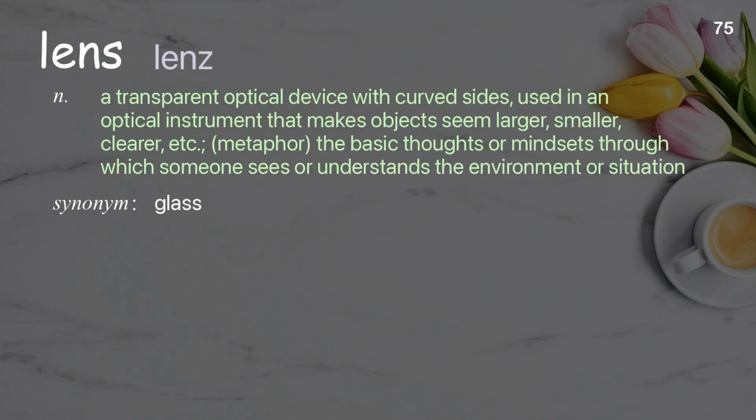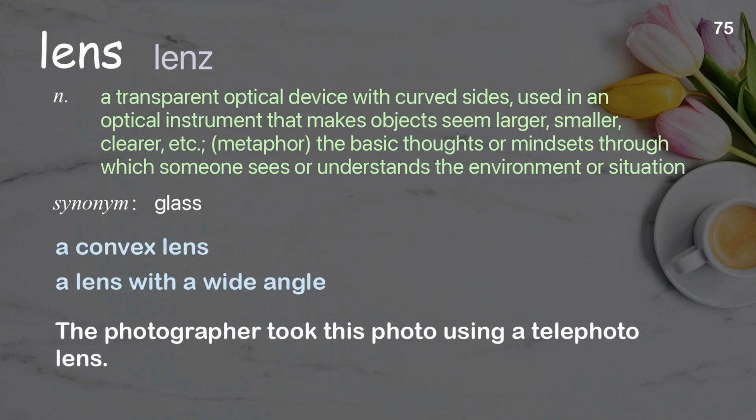Lens. A transparent optical device with curved sides, used in an optical instrument that makes objects seem larger, smaller, clearer, etc. The basic thoughts or mindsets through which someone sees or understands the environment or situation. Examples: A convex lens, a lens with a wide angle. The photographer took this photo using a telephoto lens.